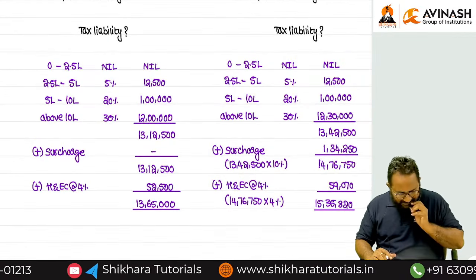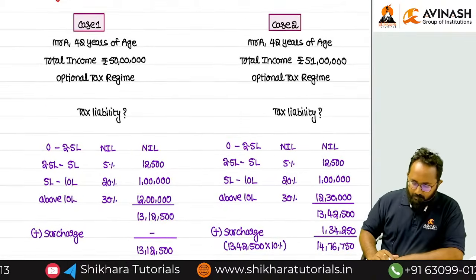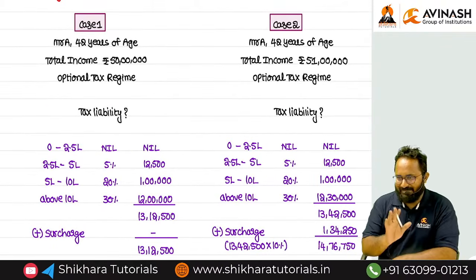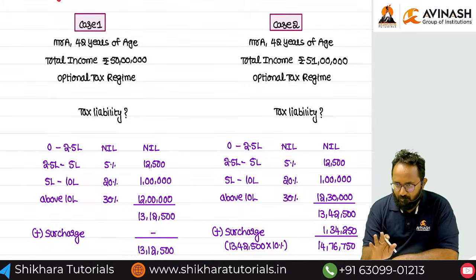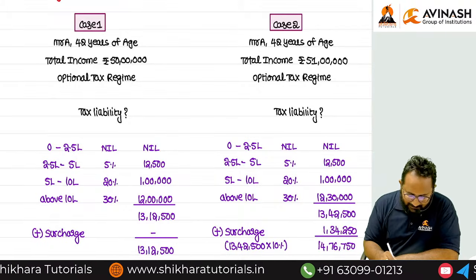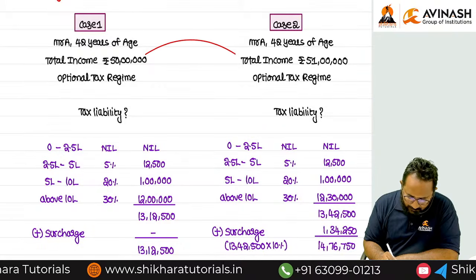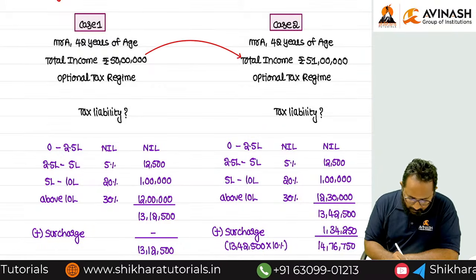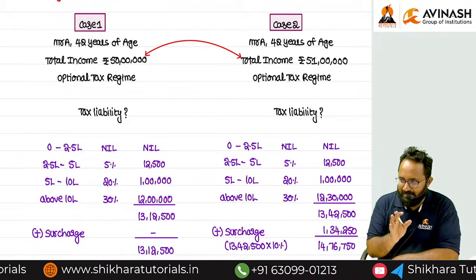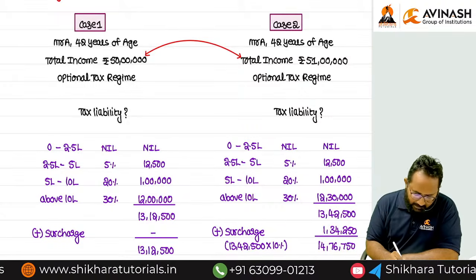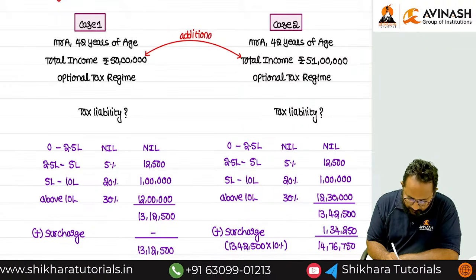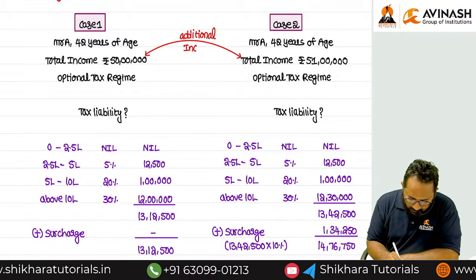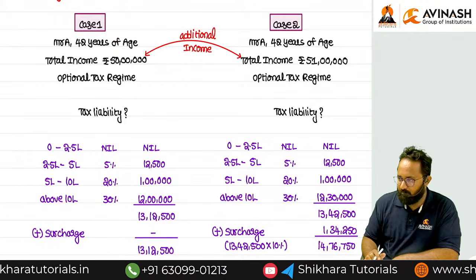What is my understanding in this? SSC earned more than 50 lakh, additionally. How much income did he earn? 1 lakh. He just earned 1 lakh more than 50 lakh.